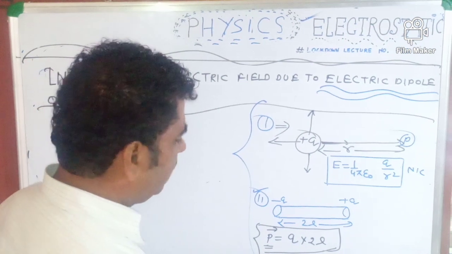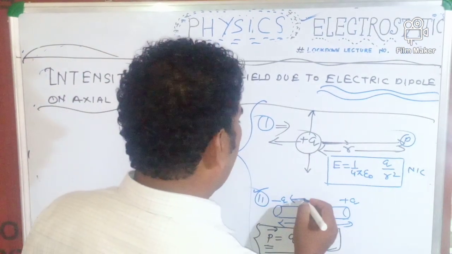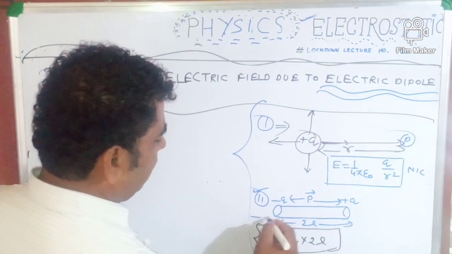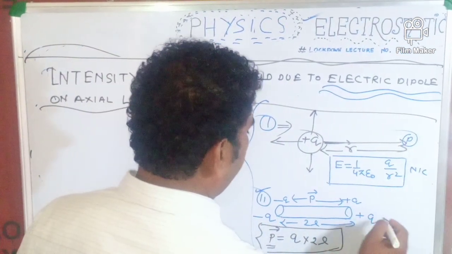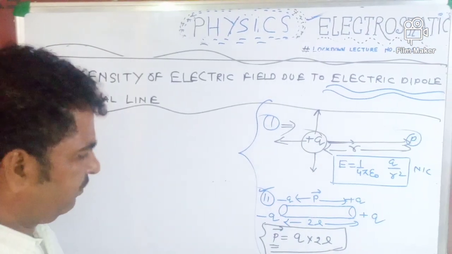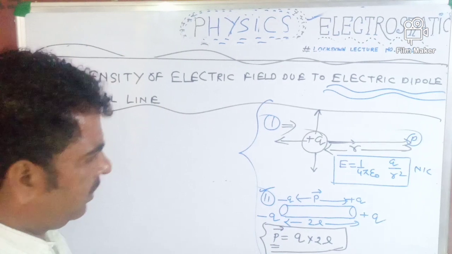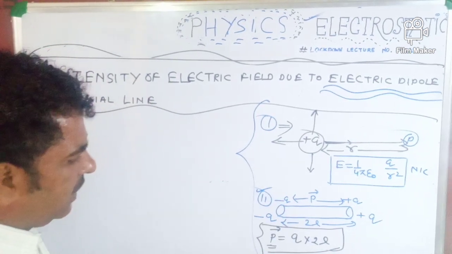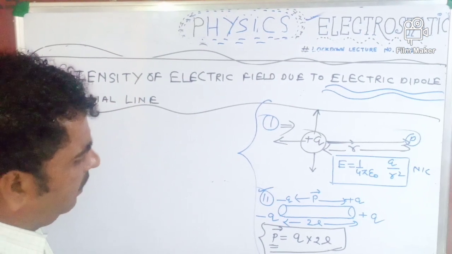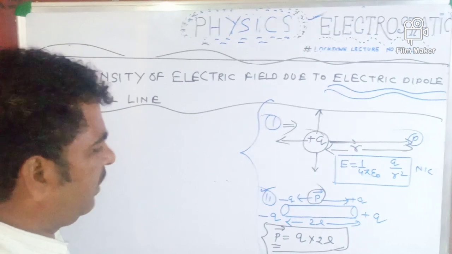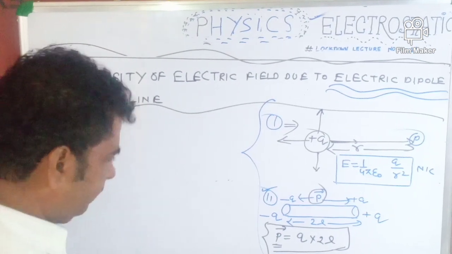Electric dipole moment is a vector physical quantity and its direction is from the negative charge of the dipole towards the positive charge of the dipole. Always remember the meaning of electric dipole moment and its direction.